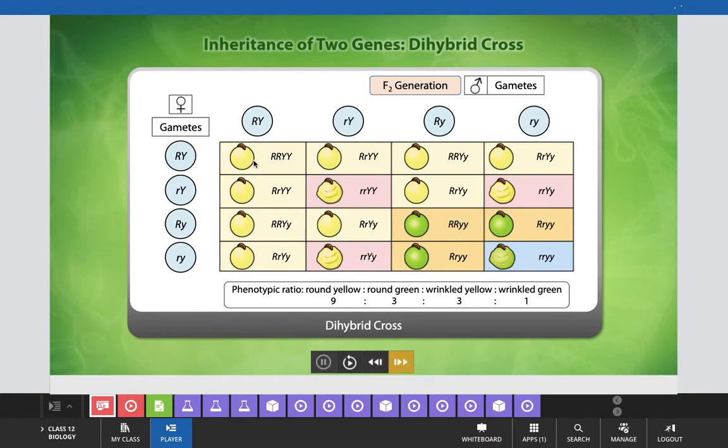You can count from here the round and yellow: 1, 2, 3, 4, 5, 6, 7, 8, 9. Nine round yellow seeds are here, and 3 round green. Round green you can see here, 1, 2 and 3, and wrinkled yellow are 1, 2 and 3, and the pure recessive trait, wrinkled green, has been shown in one plant.